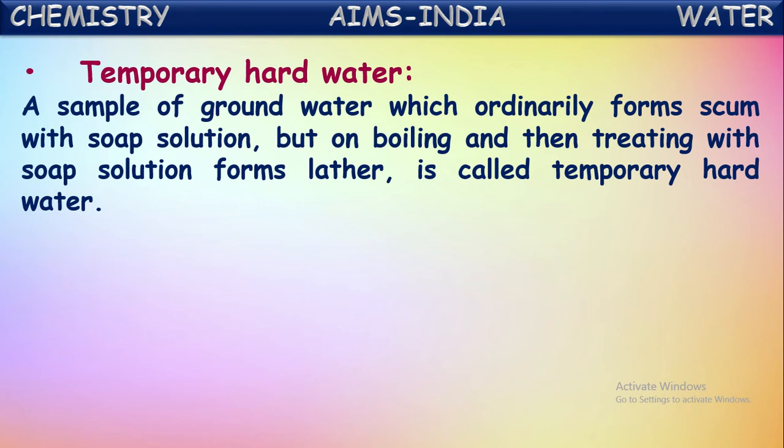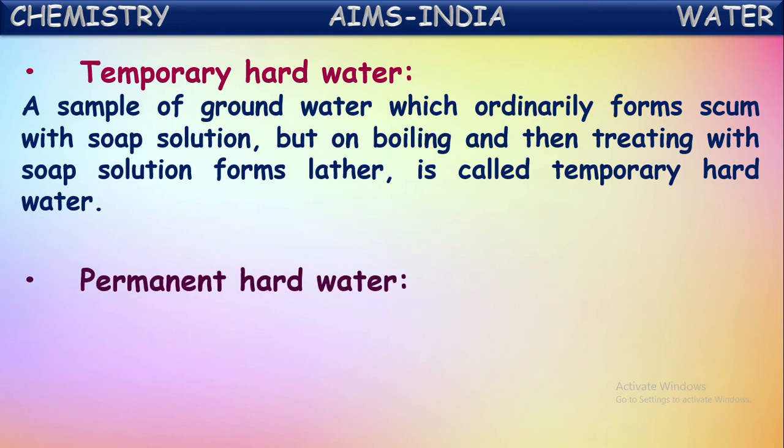We said hard water means the water which won't give lather with the soap solution. Instead of giving lather, if it forms a scum or precipitate, then that is called hard water. If that hard water, after boiling, gives lather with the soap solution, then that hard water is said to be temporary hard water.